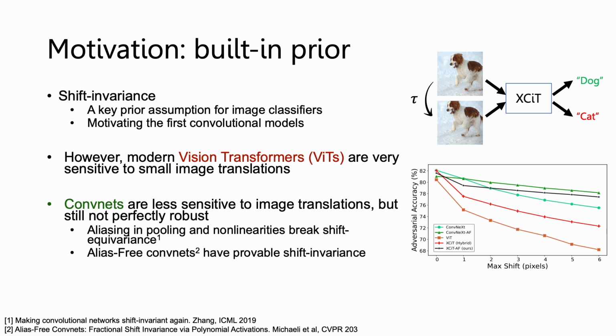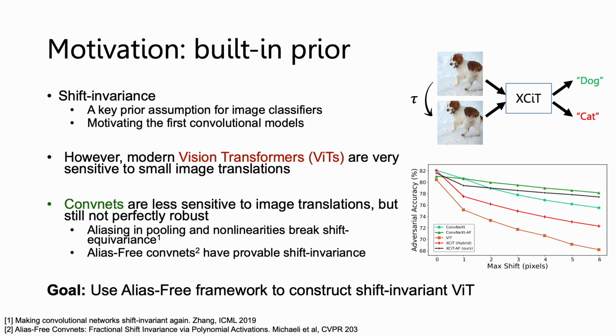break convolutional shift equivariance. This problem is addressed by alias-free models that use low-pass filtering and upsampling layers to prevent aliasing. Our goal is to use the same principles to construct a shift-invariant vision transformer. Our main contributions are as follows.